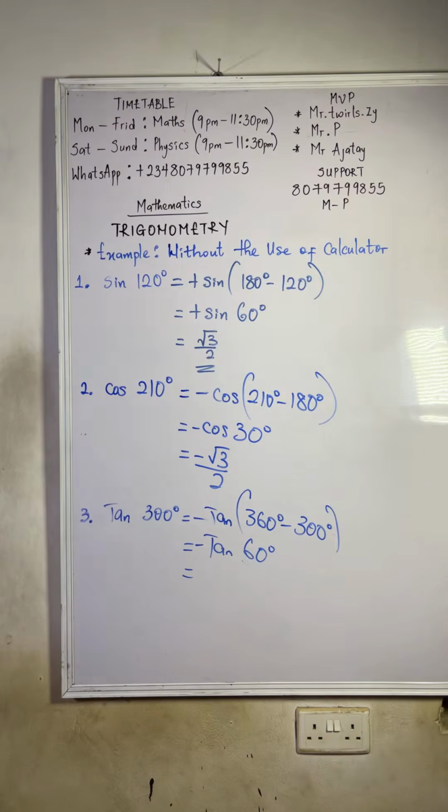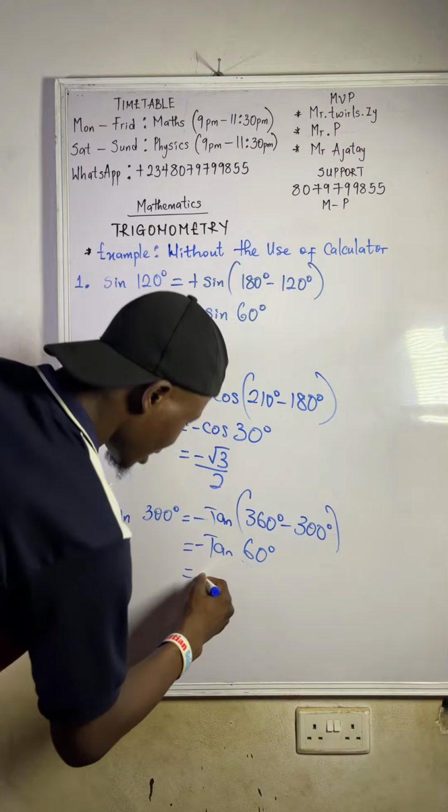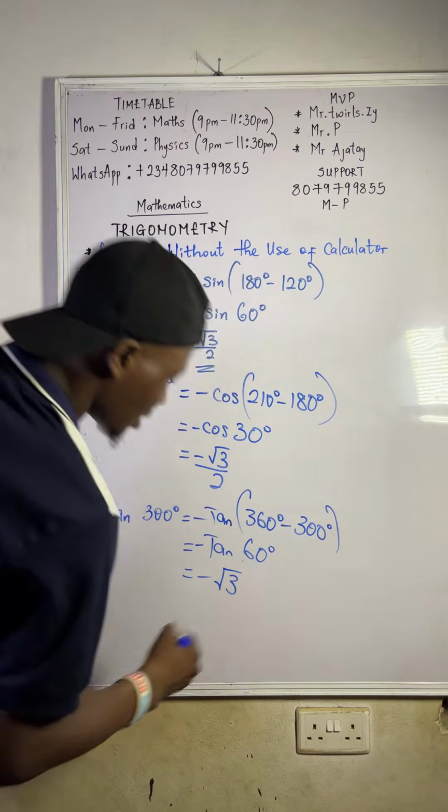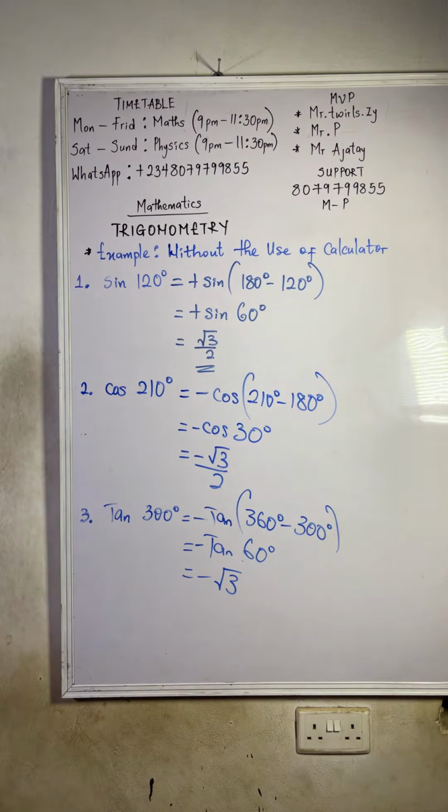And what is tan 60? It's very, very simple. After this one now, I will give you those tables so that you know it offhand. So what is tan 60? Tan 60 is root 3. So that was minus root 3.